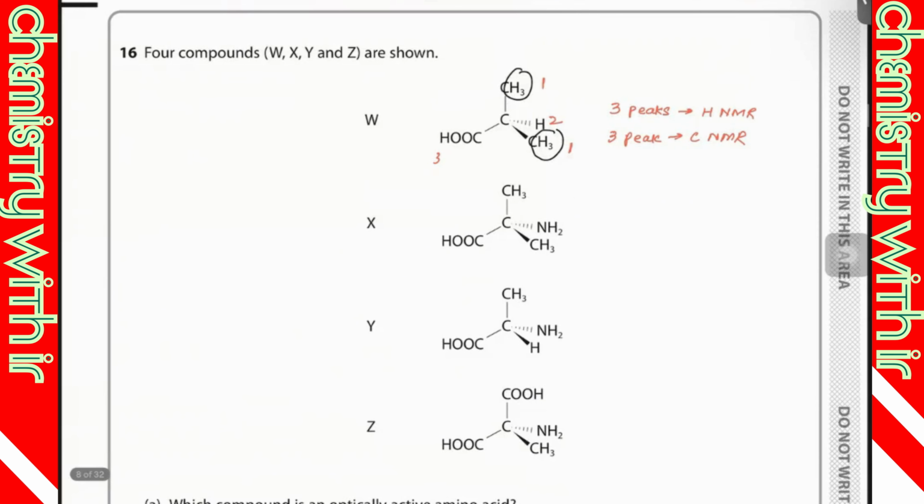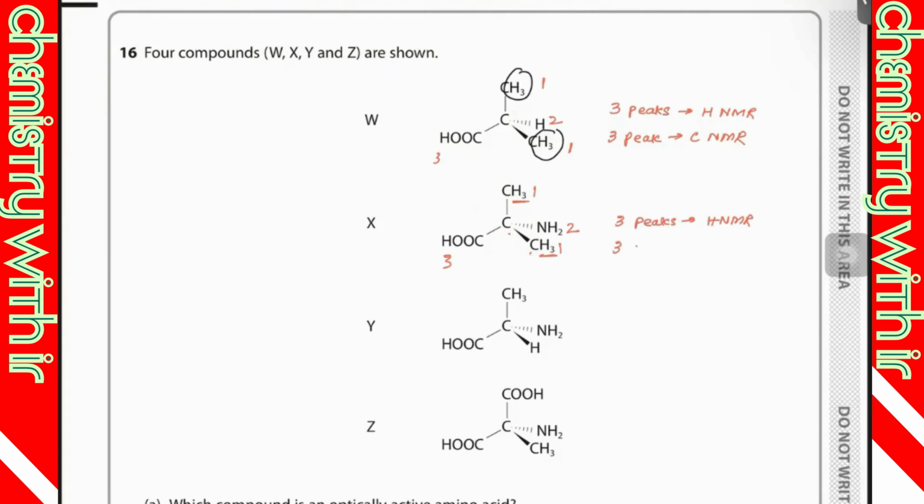If you are going to consider option X, these are one peak, and these two hydrogens are having the same environment, second peak, and this would be the third peak. So three peaks in proton NMR, and in carbon, one peak, another, and this is the third one.